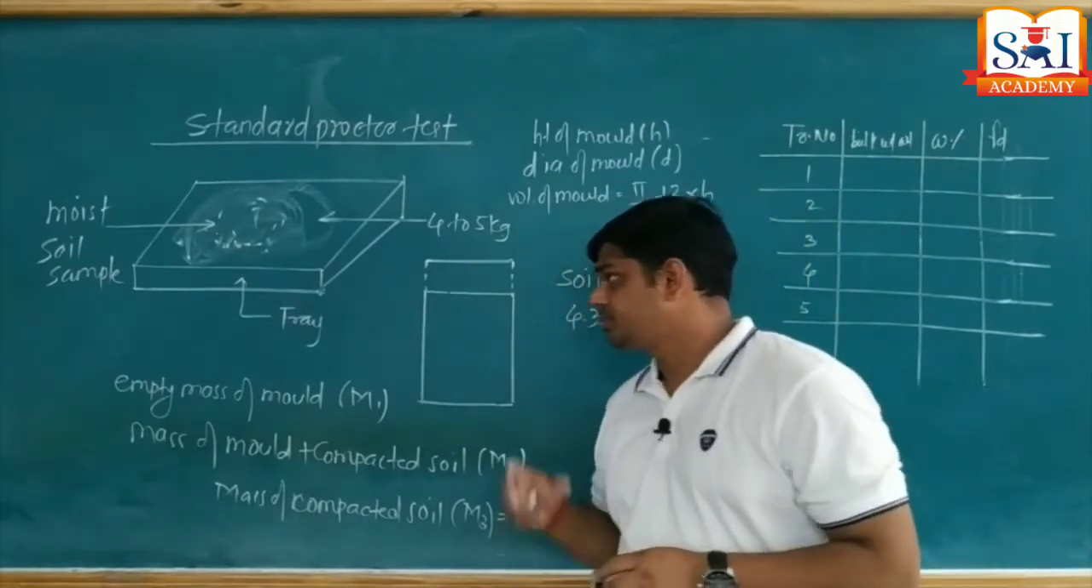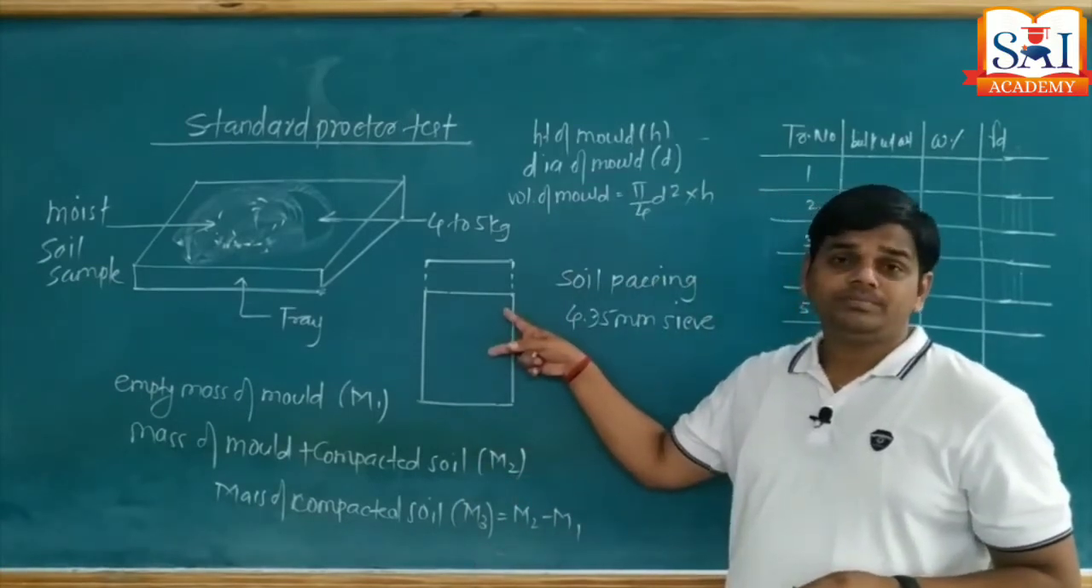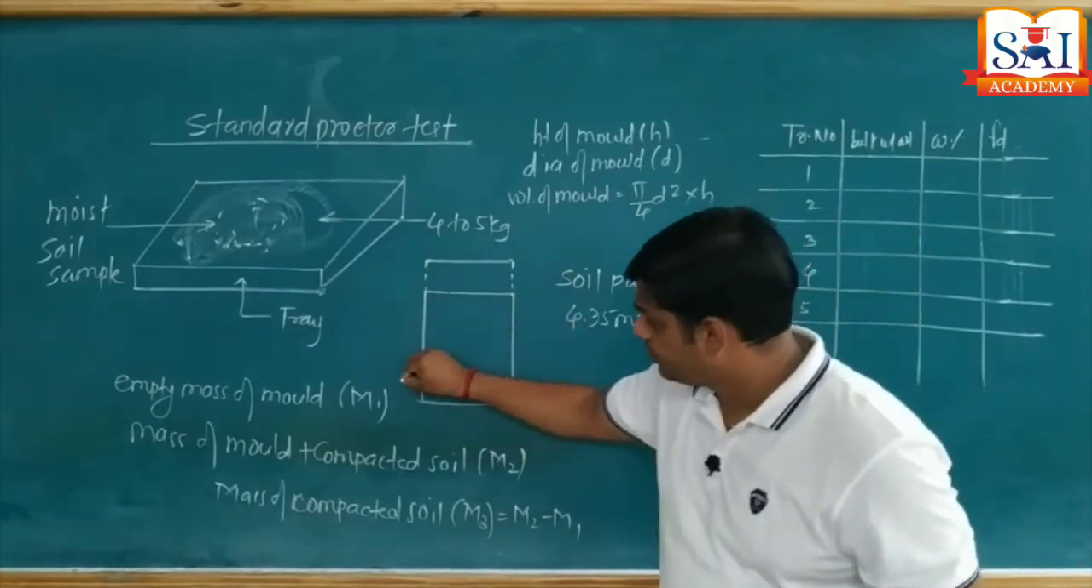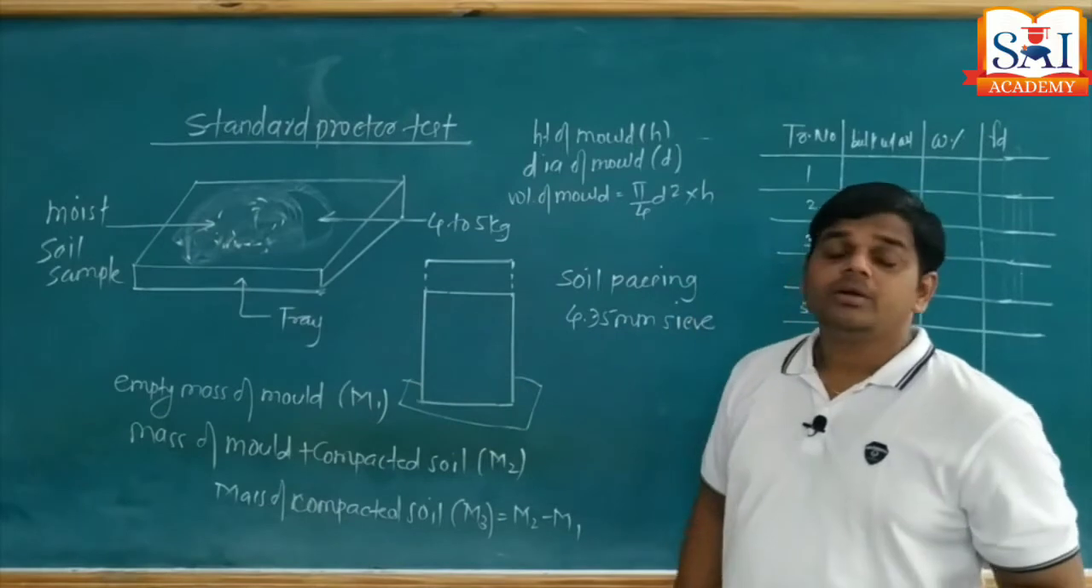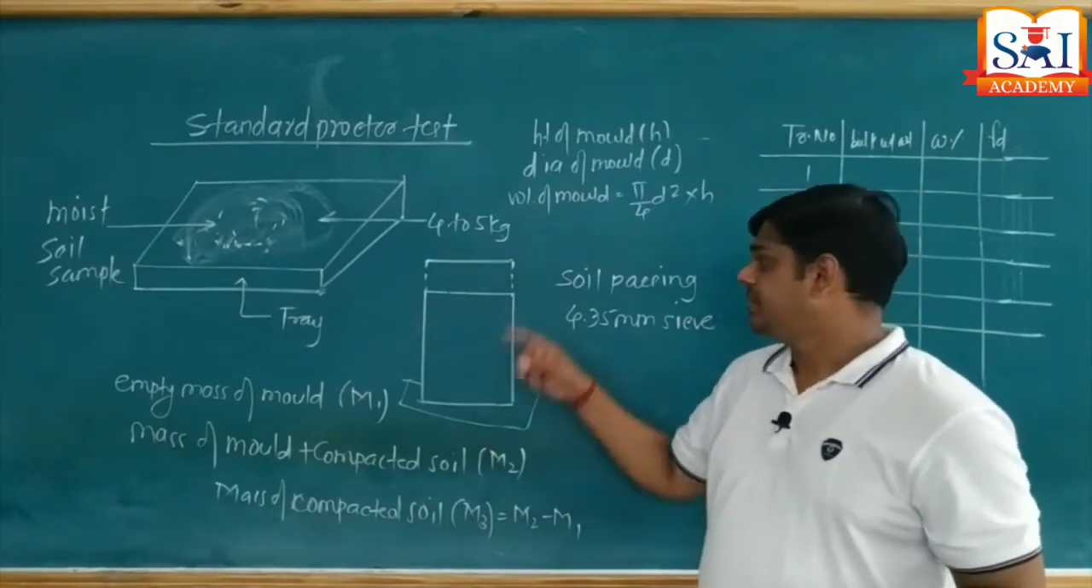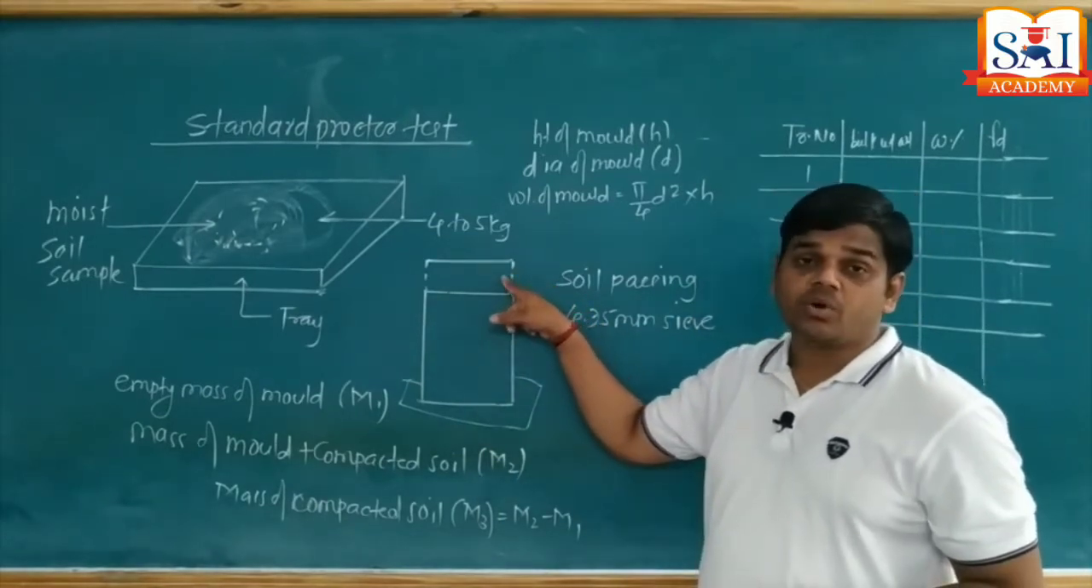So what is the procedure? We take a mold. That mold we fix to the base plate by using the clamp screws. Then we do not attach the collar.